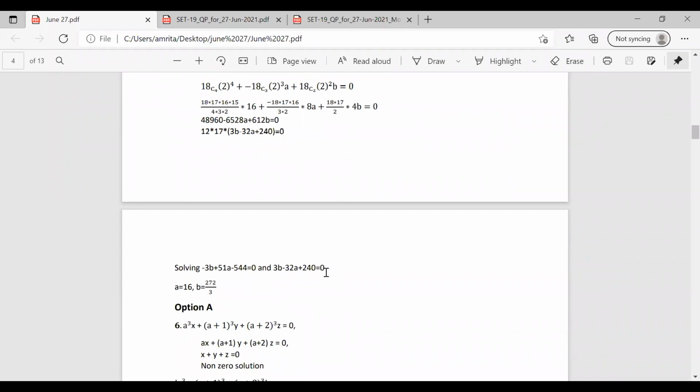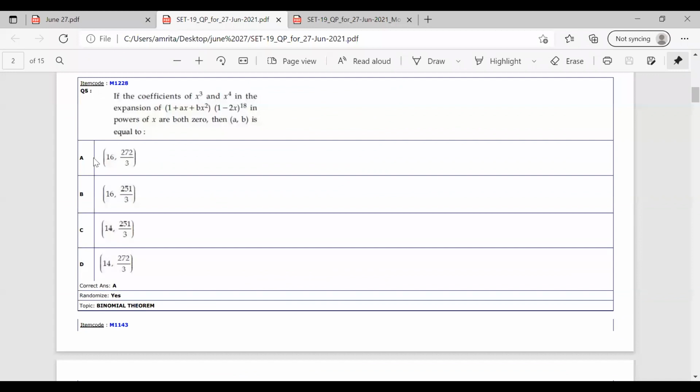So solve these two equations and we can have the value of A as 16 and B equal to 272 by 3. So it becomes 16 comma 272 by 3. Now we can check among the options. We have option A as the correct answer, 16 comma 272 by 3.